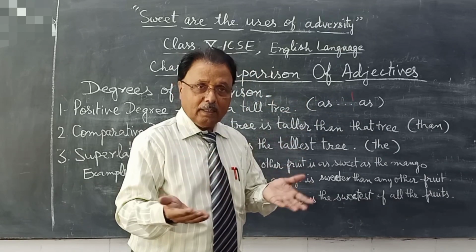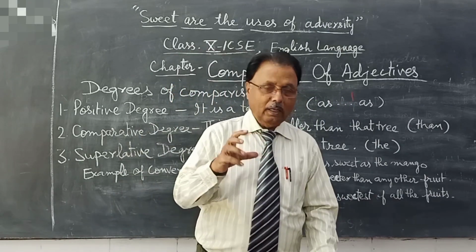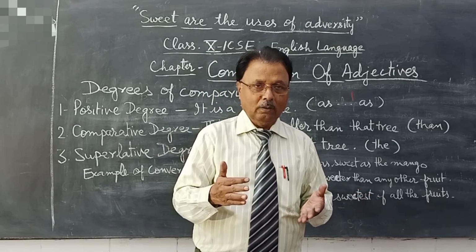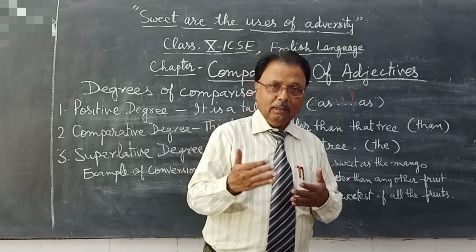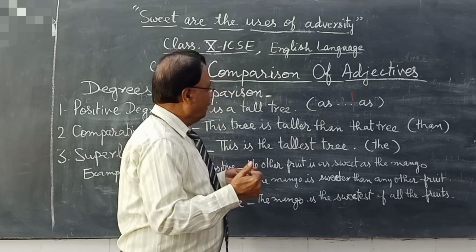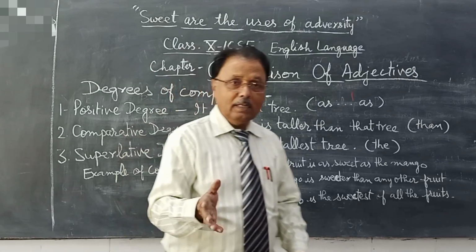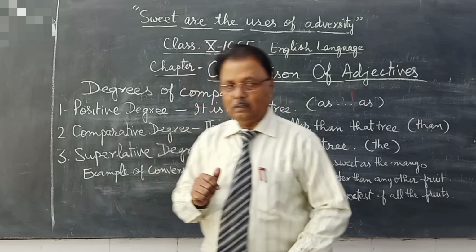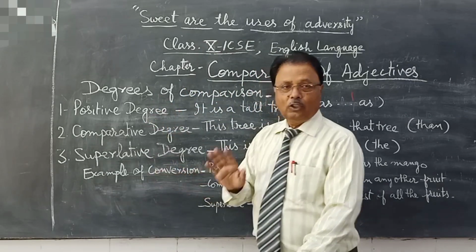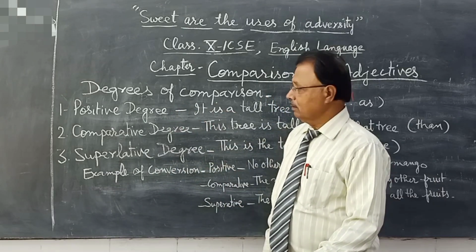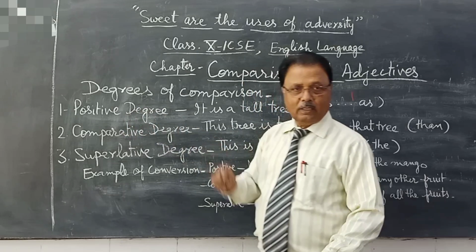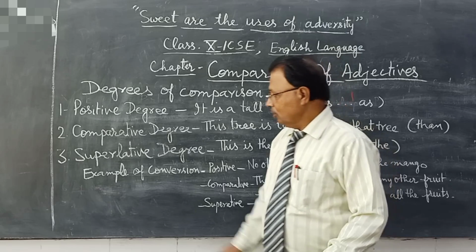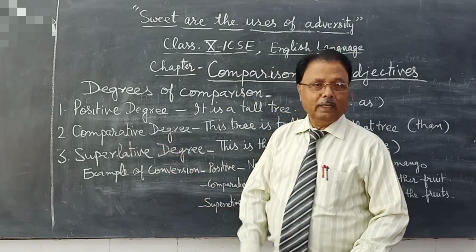Now, there is comparison of adjectives. These adjectives are also used to compare the language. Compare the language. In what way? There are degrees of comparison. You must know there are degrees of comparison. Like this, there are 3 degrees of comparison. First one is positive degree. Second one is comparative degree. Third one is superlative degree.